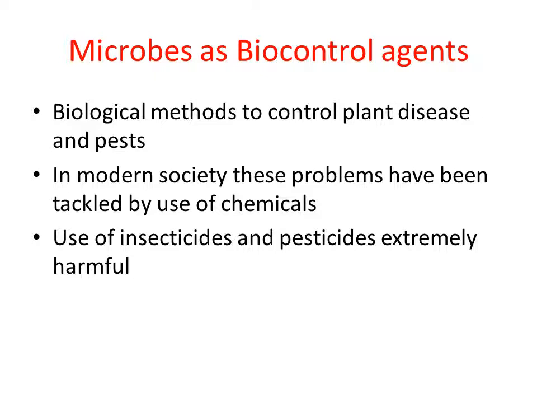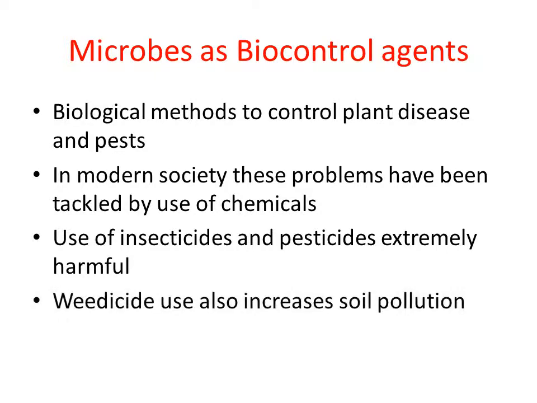Clear? So when we continuously use chemicals like insecticides and pesticides, we are polluting our environment. And sometimes farmers, in order to control weeds, use weedicides, right? Weeds are nothing but the unwanted plants that grow in between the crop. So to reduce the weeds also, they spray chemicals called weedicides.